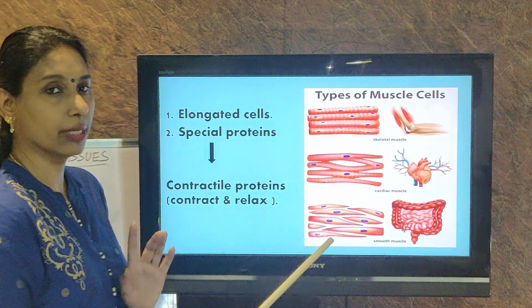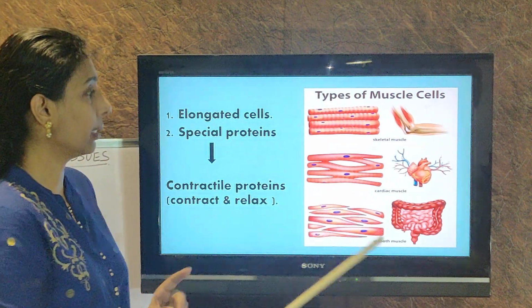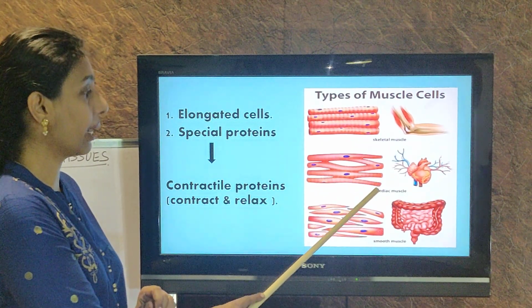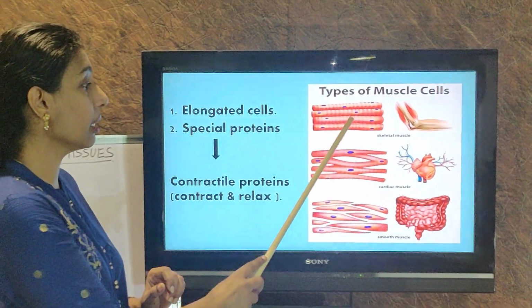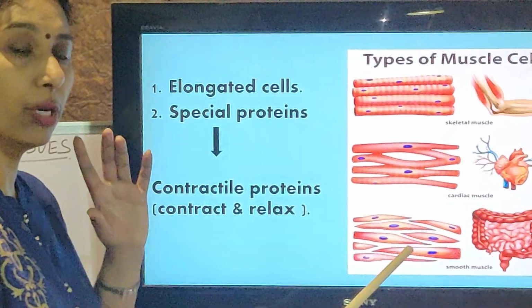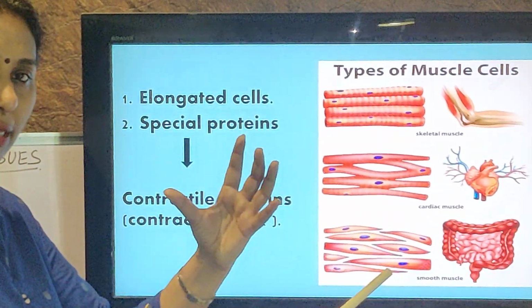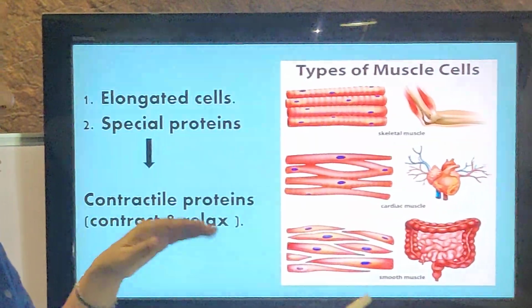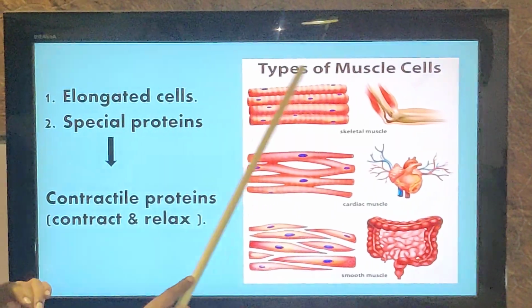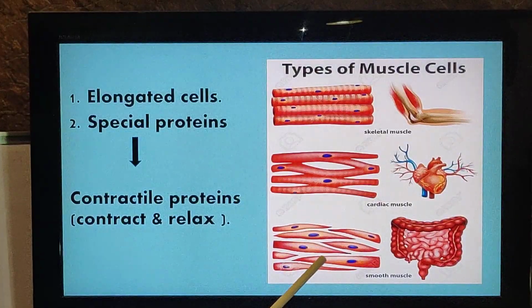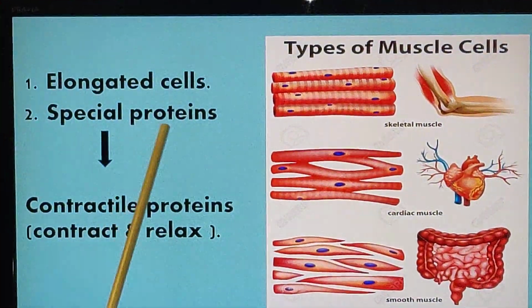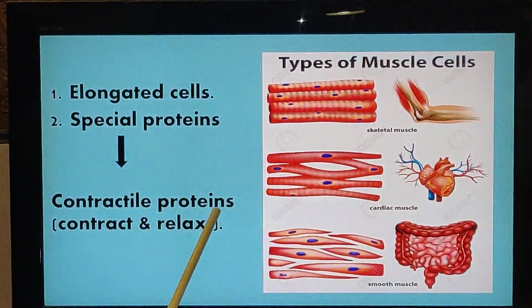The three types of muscular tissues are: skeletal muscle, second is cardiac muscle, third is smooth muscle. Now in all the three, the common thing is they are made up of elongated cells, and they have special proteins called contractile proteins.